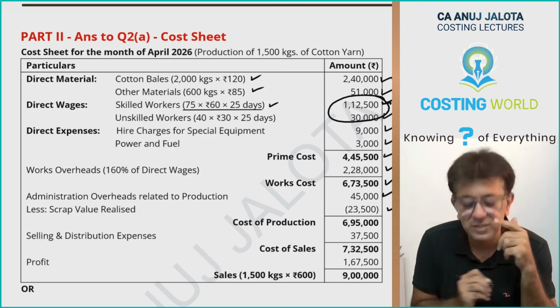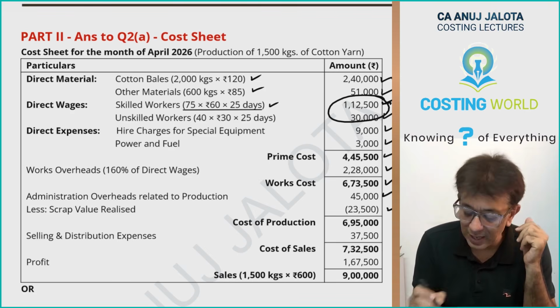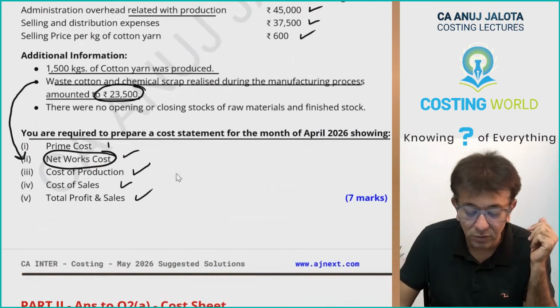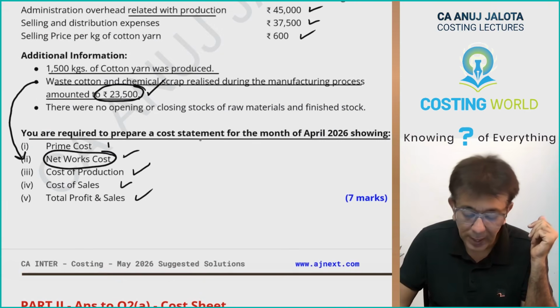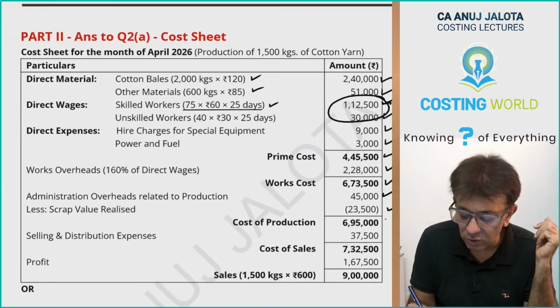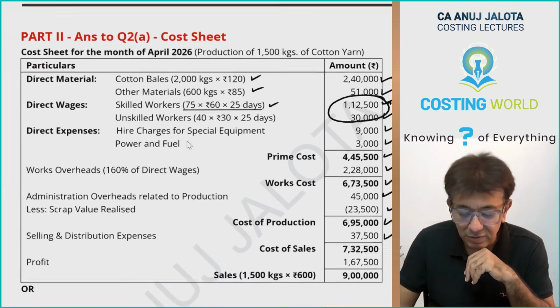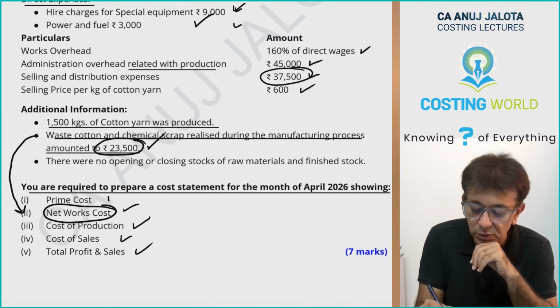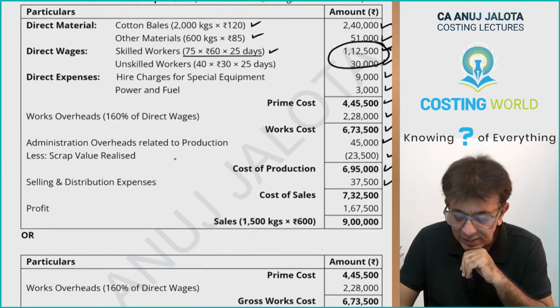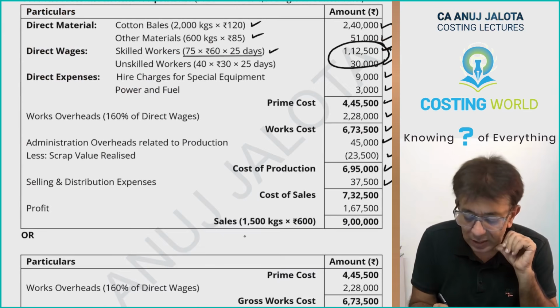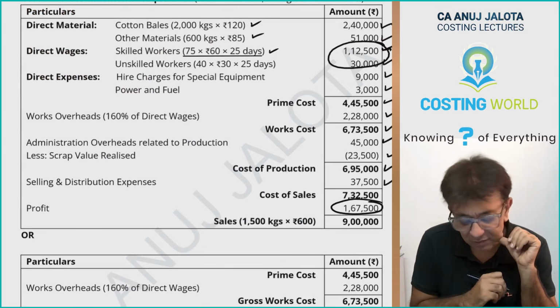Less sale of scrap, 23,500. This figure was over here. Okay. Once you all do that, this will give you cost of production. Then add S&D, that is 37,500. This figure is over here. Okay. Then after that, I'll give you cost of sales. Then profit is going to be your balancing figure.